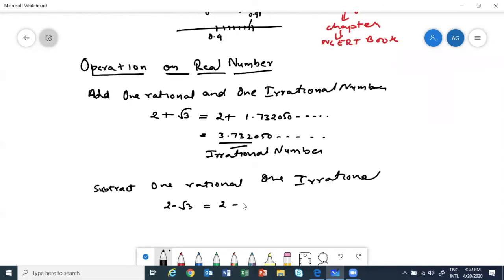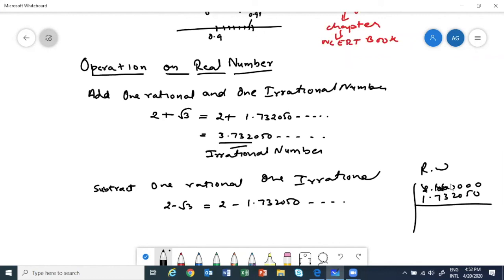I will have 2 minus 1.732050 and so on. So let's do rough work and see how much we are getting. 2.00000, I can put as many zeros as I want, minus 0.732050 like that. Isn't it? So I will keep borrowing like this.